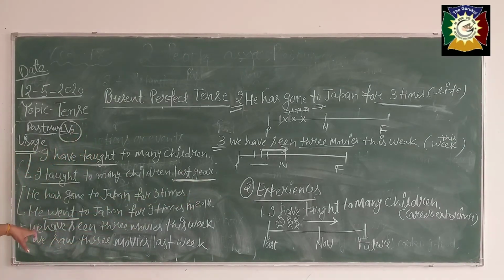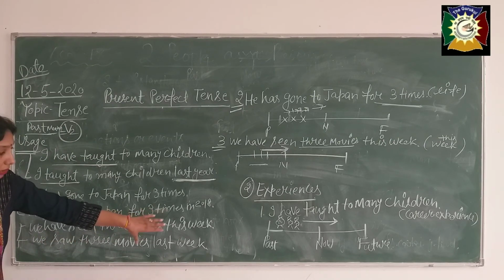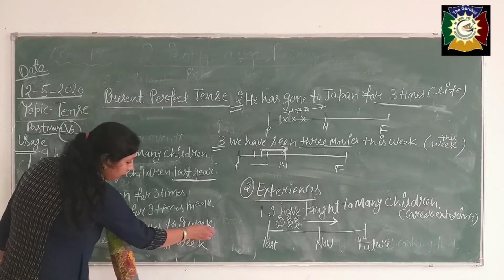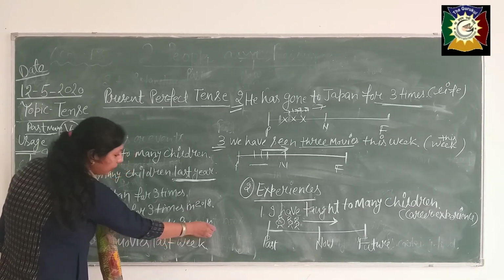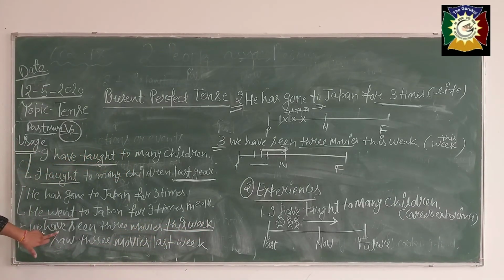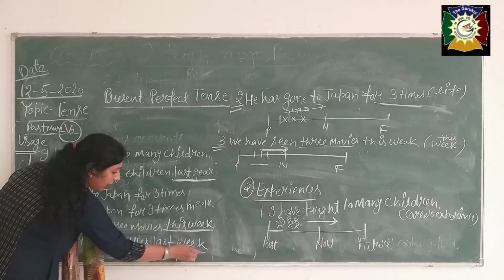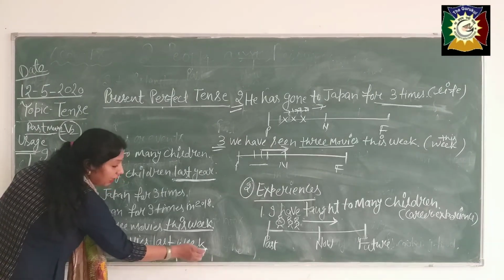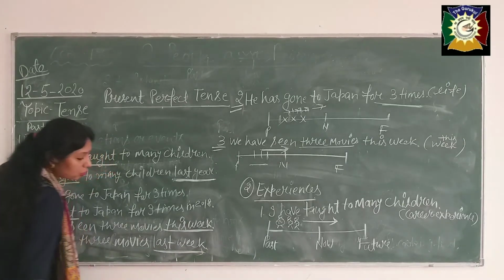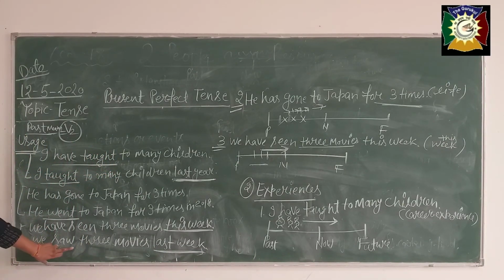Okay, last sentence, we have seen 3 movies this week, because this week is going on, time period is continuing. That's why I have used here have plus third form. But if you are mentioning there the specific time, means last week, specific definite time you are showing here, that's why you will use there only simple past tense.